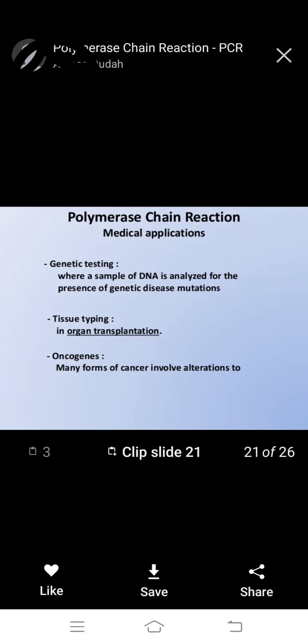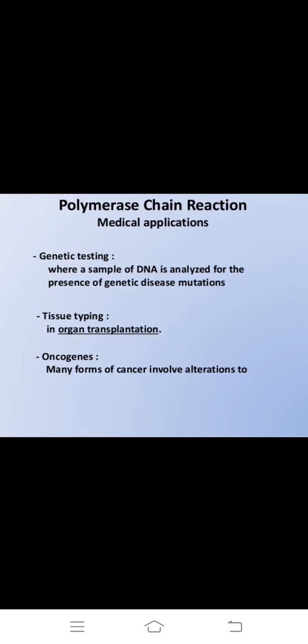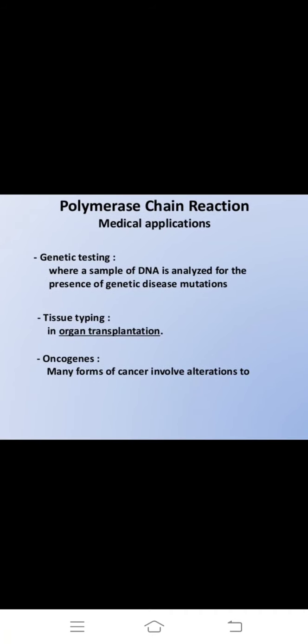Next, genetic medical applications. PCR is used in genetic testing, where a sample of DNA is analyzed for the presence of genetic disease mutations, like tissue types in organ transplantation. Very very important, it is used in medical application for organ transplantation, so it is important for PCR.